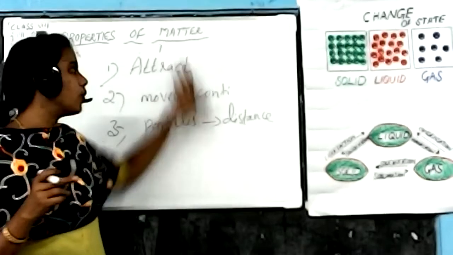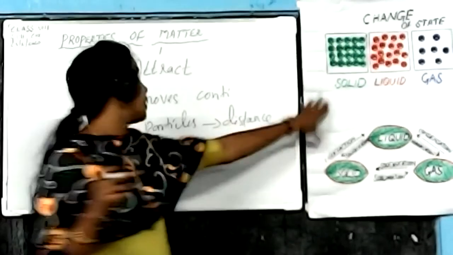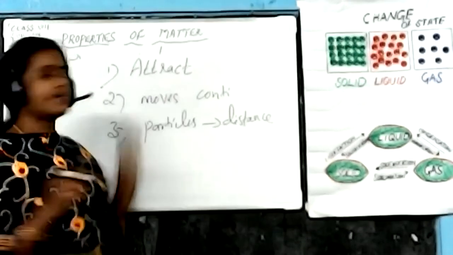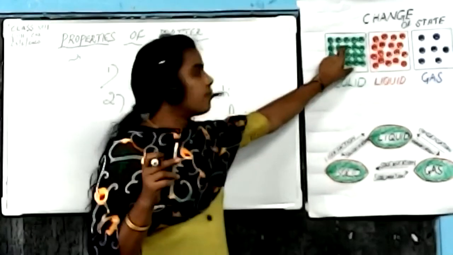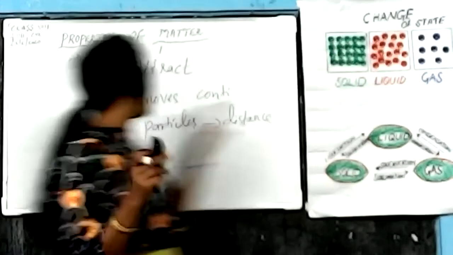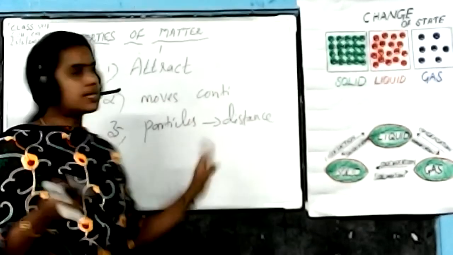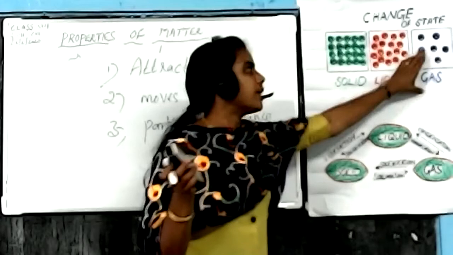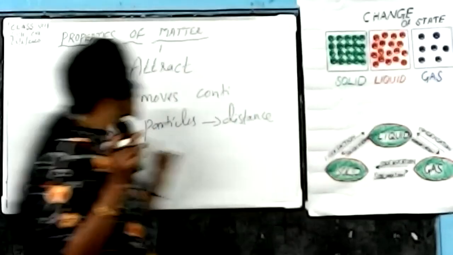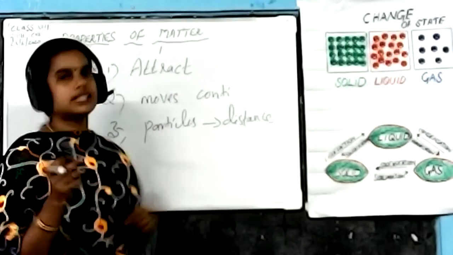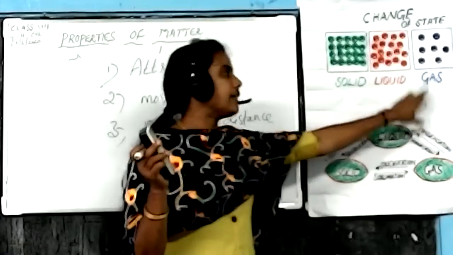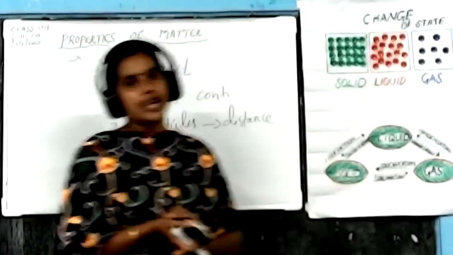Now we can conclude these points through this figure. First one, particles attract each other, so attraction is much bigger in solids. The second one, they move continuously, which means in gases the molecules can move continuously. And the third one, particles have a distance. In liquids and gases, particles have a distance.